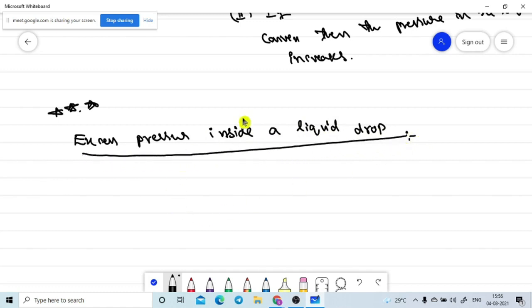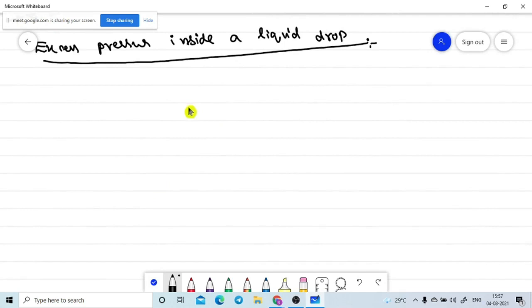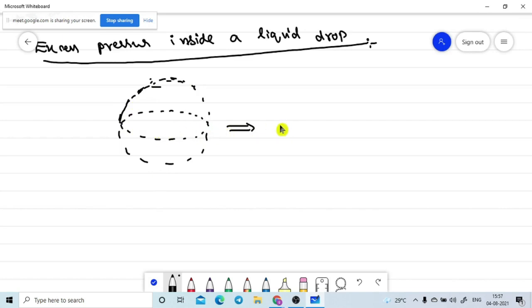That's why I was confused here. To explain this only, I introduced the previous concept. So let me take how the liquid drop will look like. It looks like a spherical shape, right? Yes, sir, it looks like a spherical shape like this. Now I will explain here. So it is a liquid drop. From this I took only a semicircular sphere. This is the shape of the liquid drop I took.